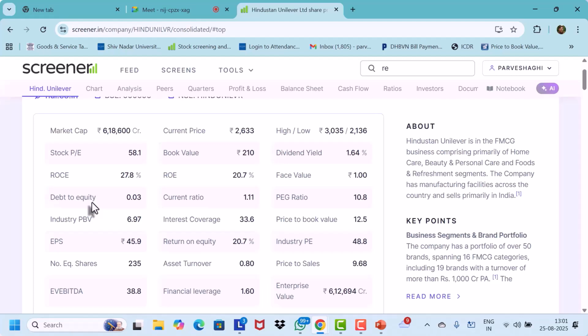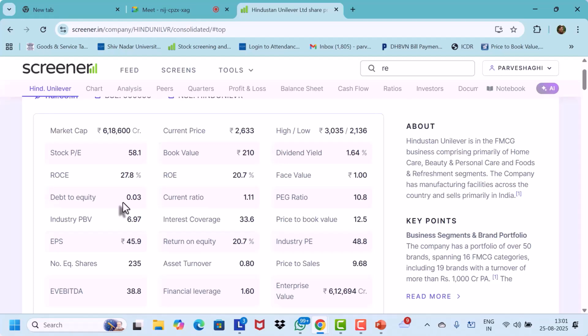Shrishti, tell me, does this company have high debt or low debt? Very, very low debt, almost negligible, 0.03. You could call it a zero debt company, but you can always say that it has 3 paisa of debt per 1 rupee of equity.